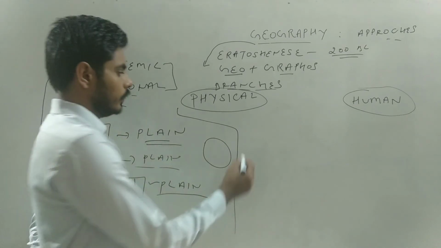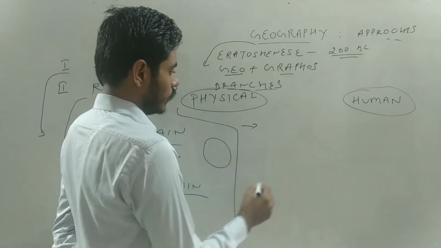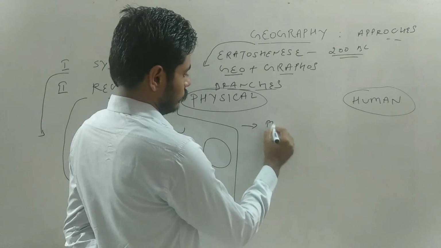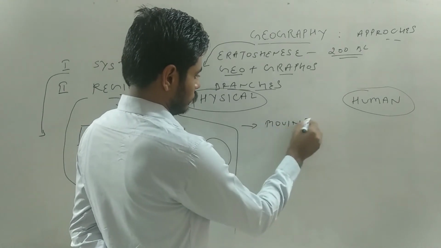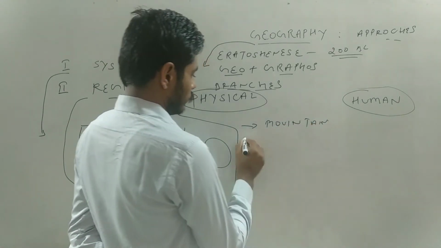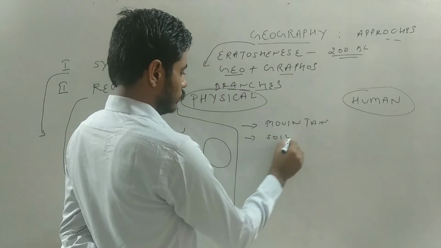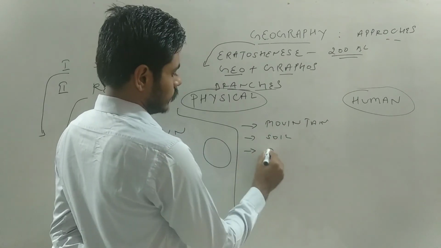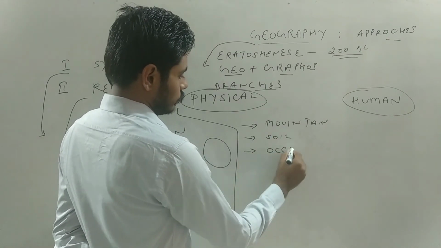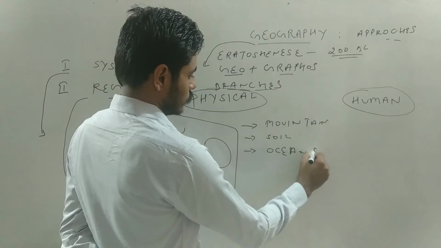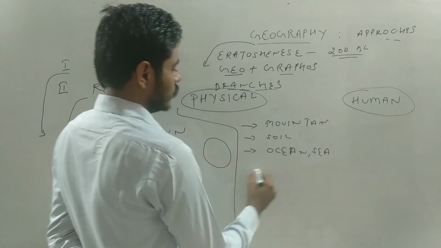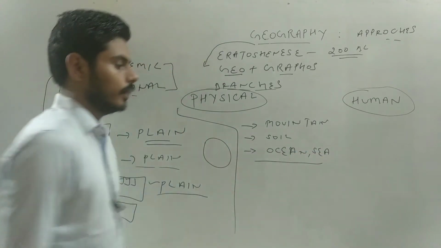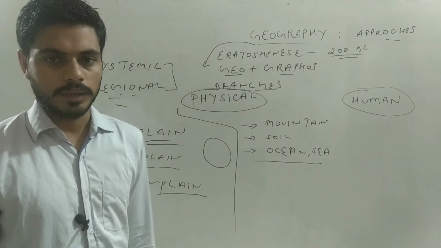In physical, in our surroundings we see mountains, we see soil, we can see oceans or seas, all these things that occur naturally in the environment.